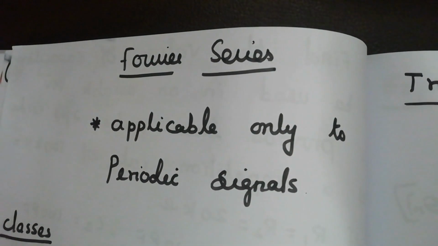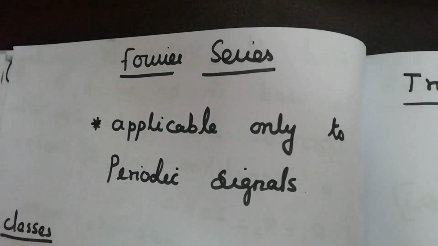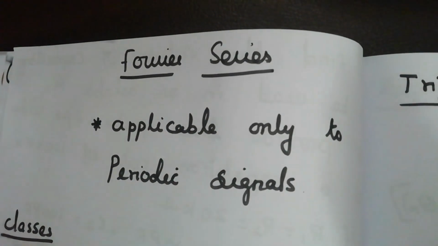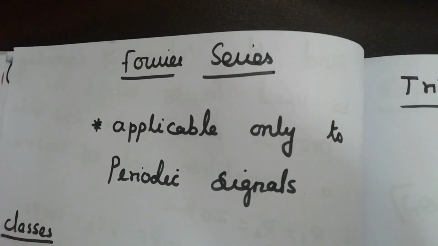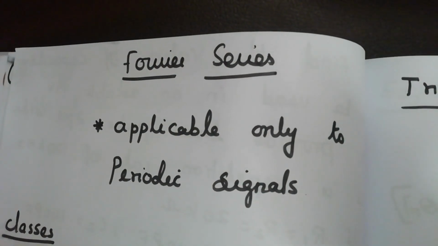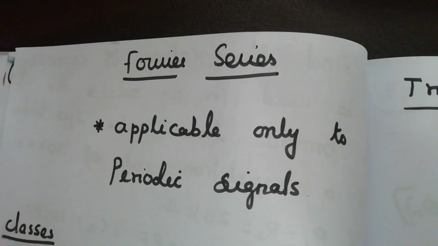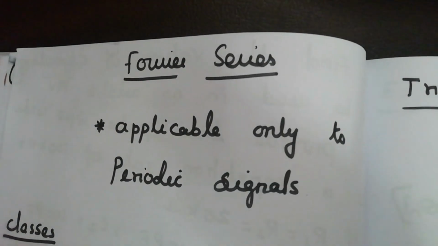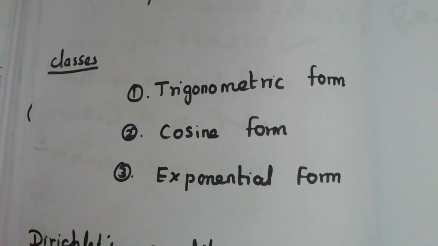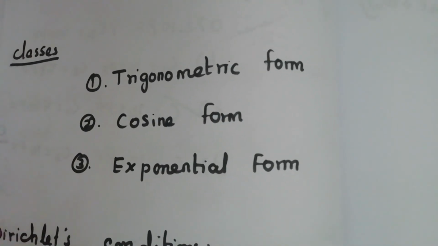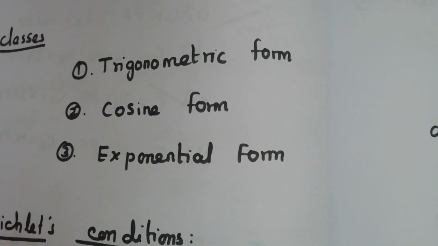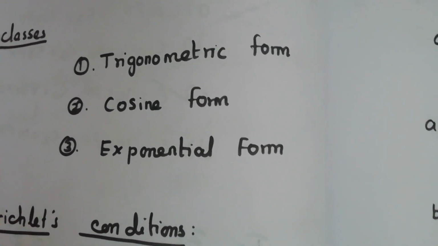In order to convert the time domain to frequency domain, we have three different types of transform. First one is Fourier series, second one is Fourier transform, and third one is Laplace transform. Among the three, Fourier series is only applicable for periodic signals. The other two can apply for both periodic and non-periodic signals. So basically there are three types of classes. First one is trigonometric form, second one is cosine form, third one is exponential form.